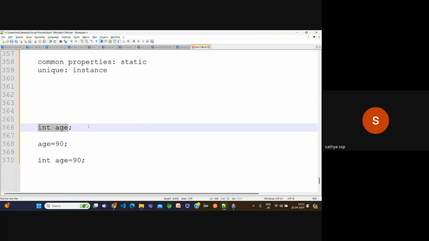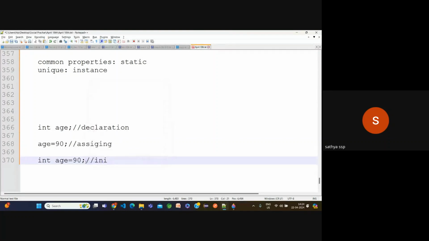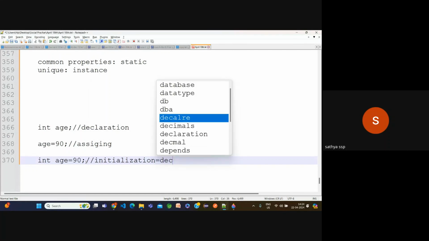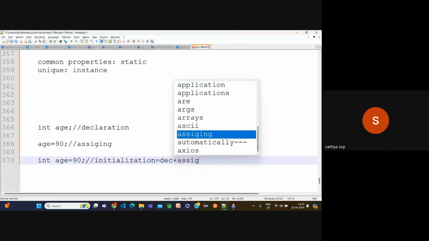Okay, now this part we can call a declaration. Okay, now this part we can call assigning. Okay, I'm poor in spelling mistakes, don't comment on it. Now int age is equal to 90. What is it? It's an initialization. Okay, initialization is a combination of declaration plus assigning.